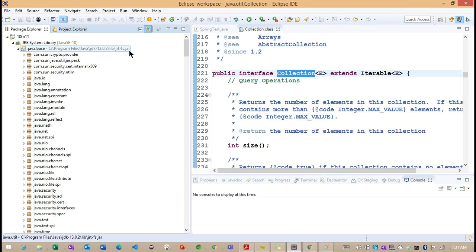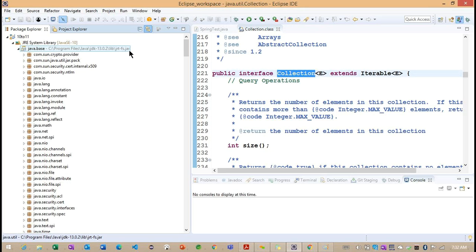Inside this jar we have the classes and interface information. Based on these classes and interfaces, we get the functionality that is defined inside Java. In the same way, to get the functionality defined inside the Spring framework, we need to add the jars.